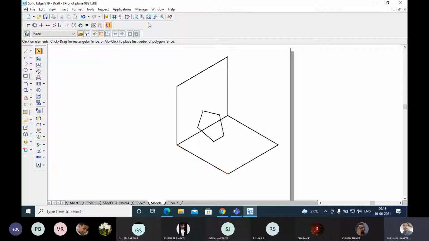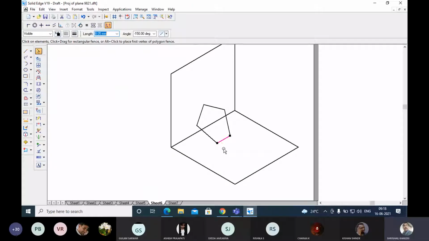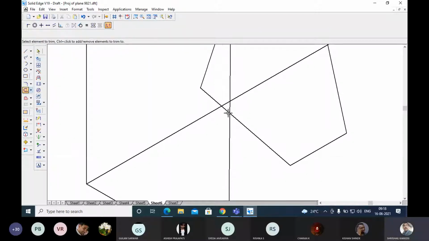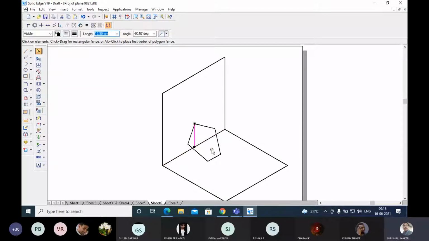You see this, you can understand this. I think this is the edge on which it is resting and the opposite corner is touching the VP, the vertical plane, and this particular distance is 15 mm. This distance which I am going to measure here will be at a height of 15 mm. You're understanding? This distance is 15 mm.